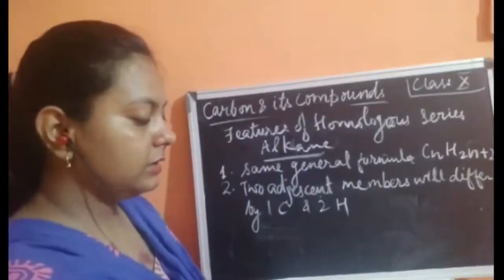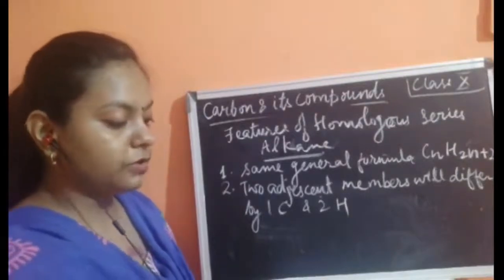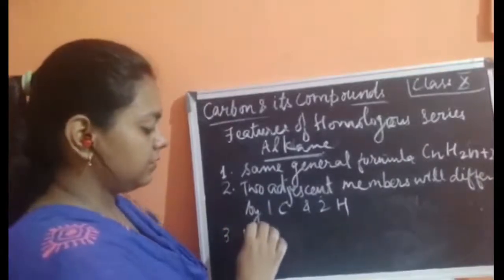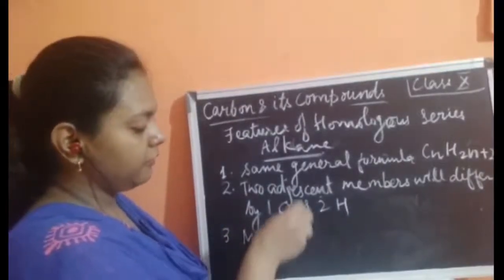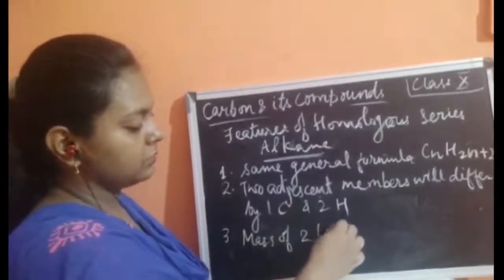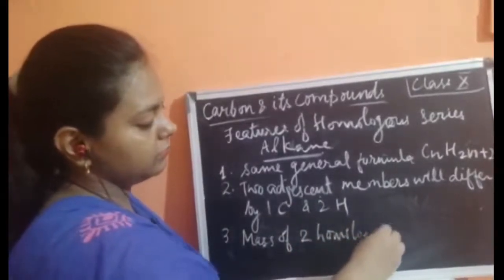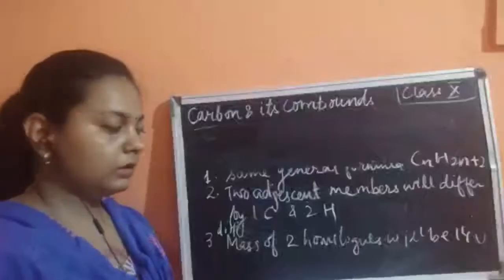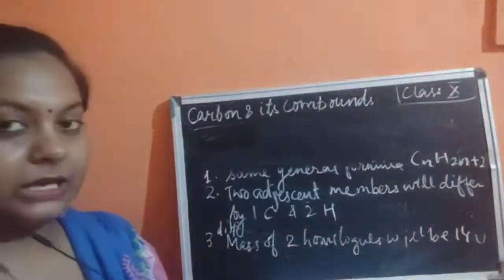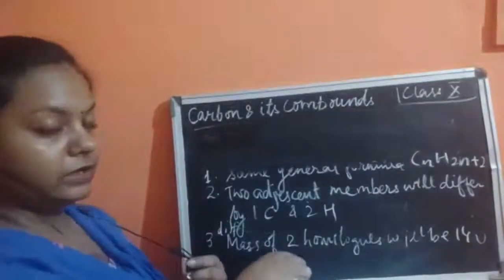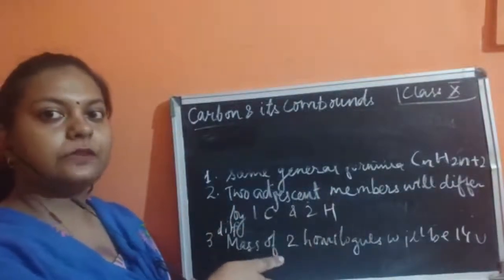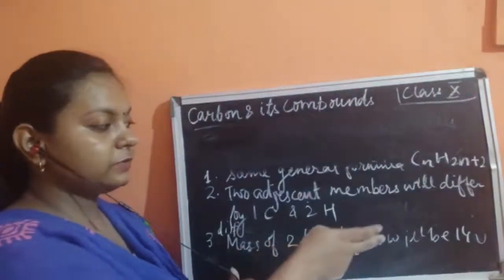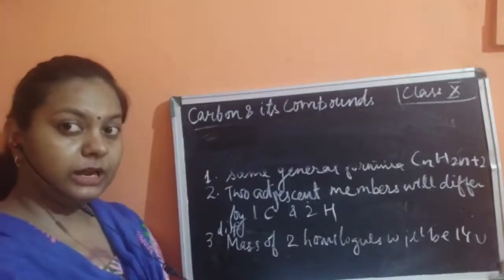The next thing is that the difference of the masses of two adjacent homologues is 14 u. What is the third point? The third point is that the difference in the masses of two adjacent homologues, if we compare them, would be about 14 u.